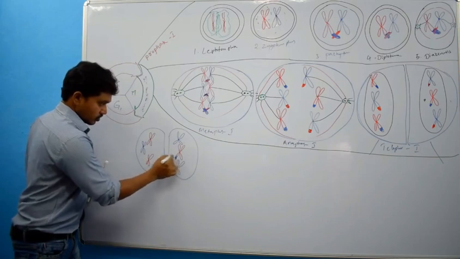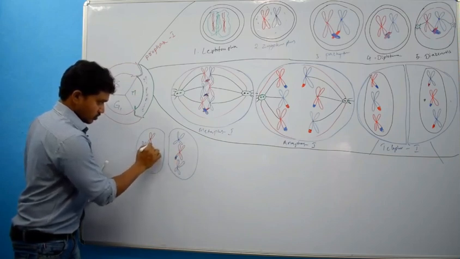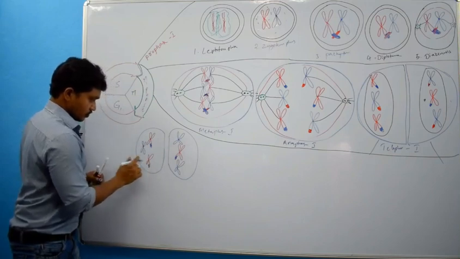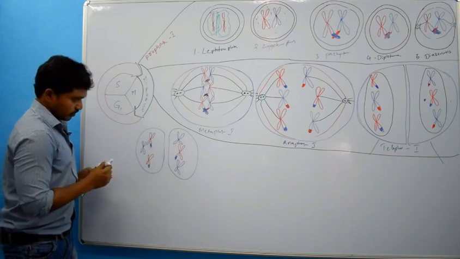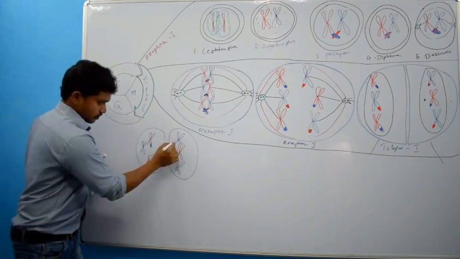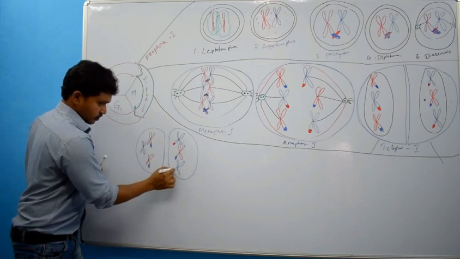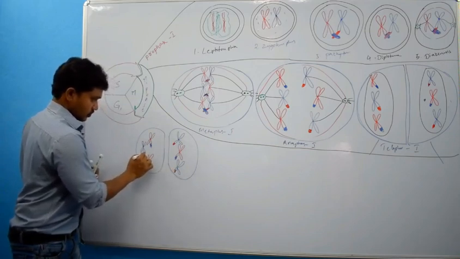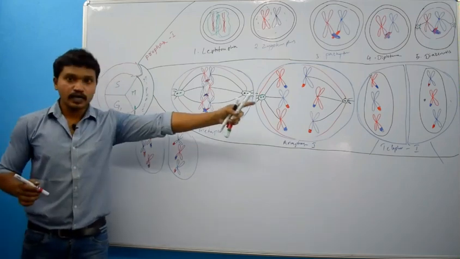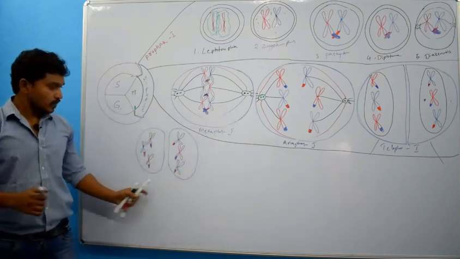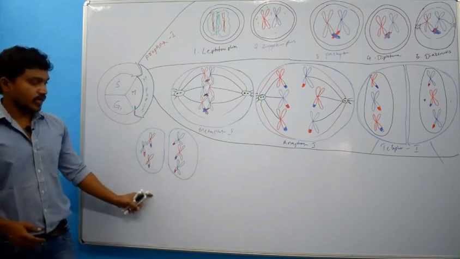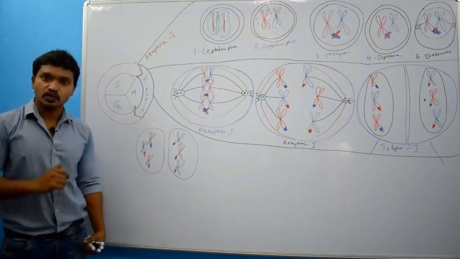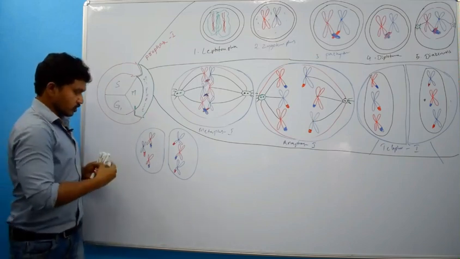Reshuffled portion, right? The two cells I have taken here. Now we will see what will happen in these two cells. These two cells are undergoing meiosis 2. Of course there will be nuclear envelope, no?